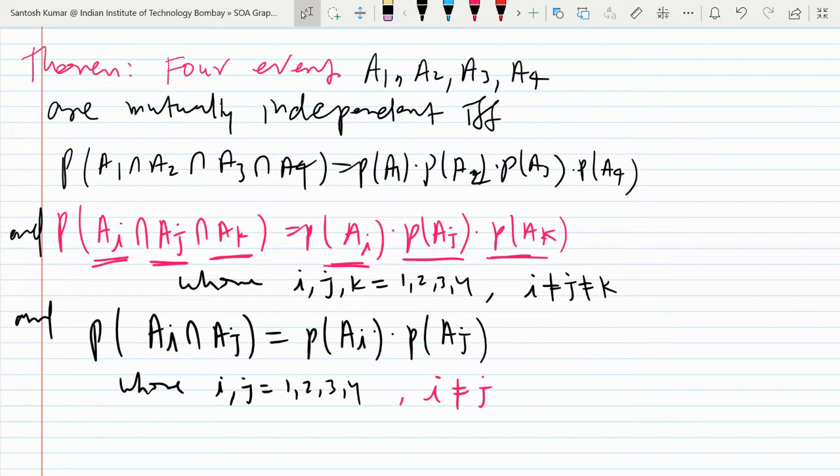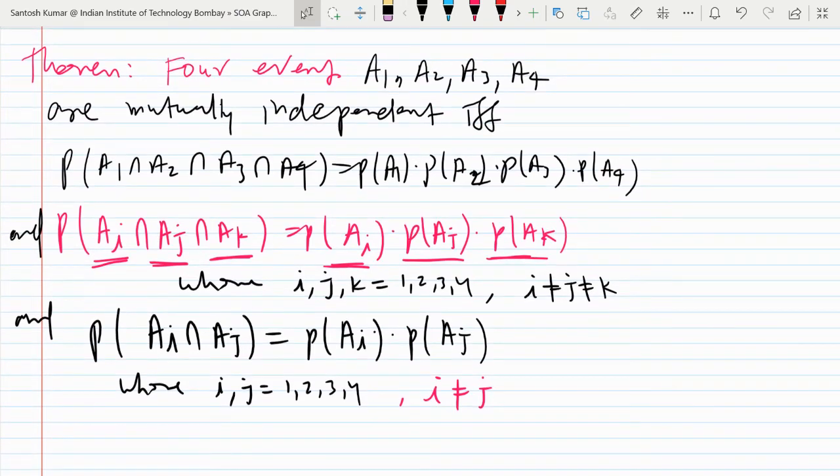Yeah. So what I was telling, when you want to check four events for independence, you just check taking all four at a time, taking three at a time. So I took probability of Ai intersection Aj intersection Ak is equal to probability of Ai into probability of Aj into probability of Ak. So i, j, k you may take any number from 1, 2, 3, 4, but i, j, k you should choose all three different. Okay, so probability of A1 intersection A2 intersection A3 is equal to probability of A1 into probability of A2 into probability of A3.